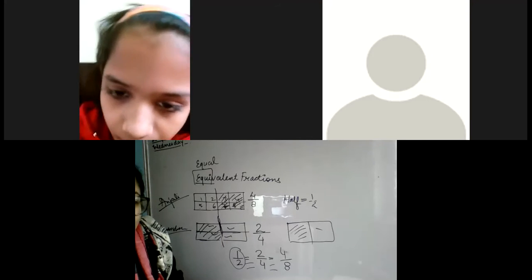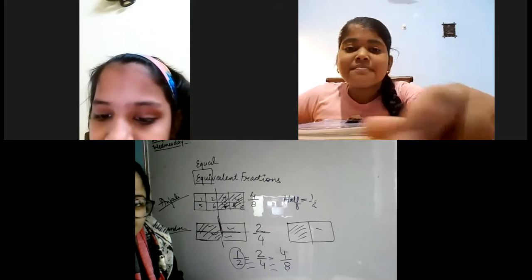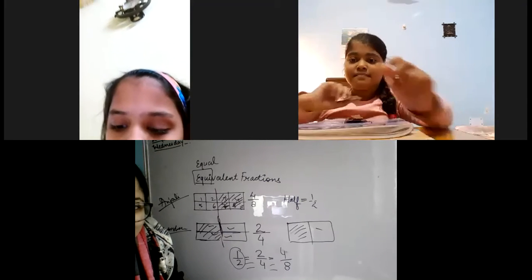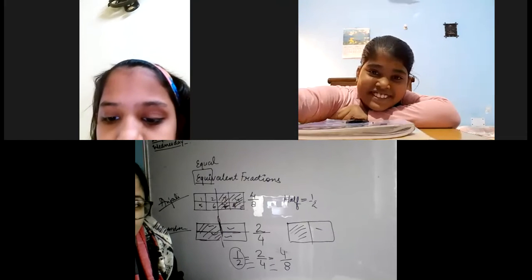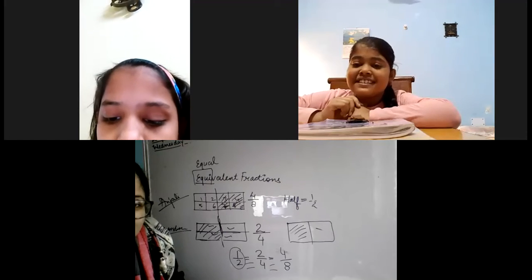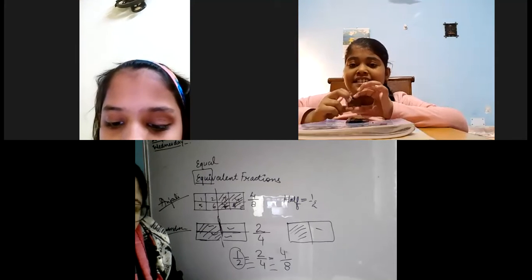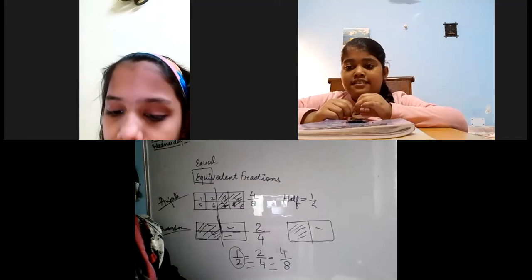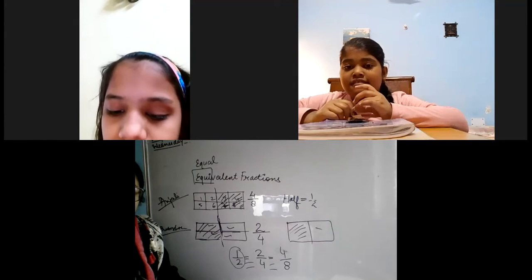Sitting at your home, you can make a video. I will combine the video for you. Make a video, I'll combine the video for you. Don't take tension of how to combine the videos, how to share these chocolates. Sit at your home and make videos. You decide yourself, like, ma'am, I and Anjali and this one are doing it together, so please combine our video. So I'll combine your video. You just do it one by one. As you wish. Let me see who won among 4th A, B, C.